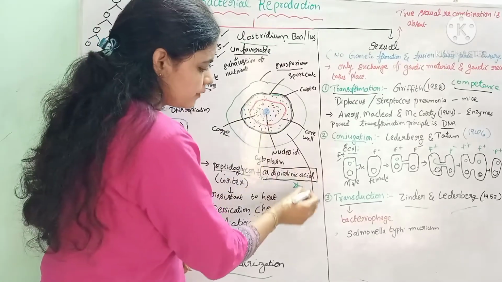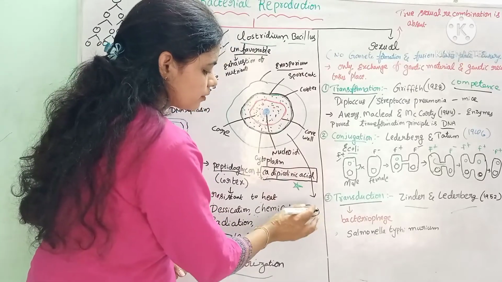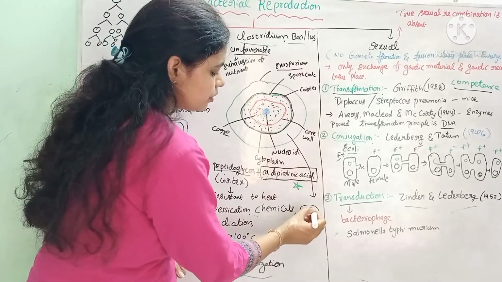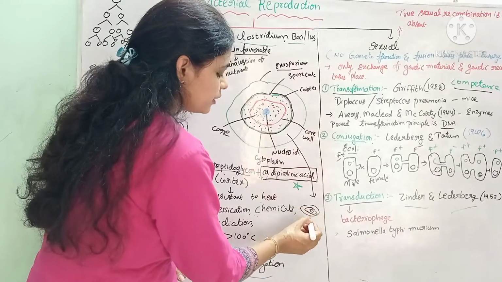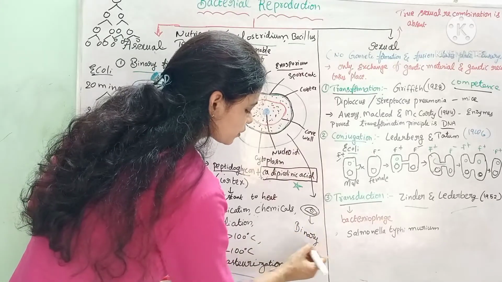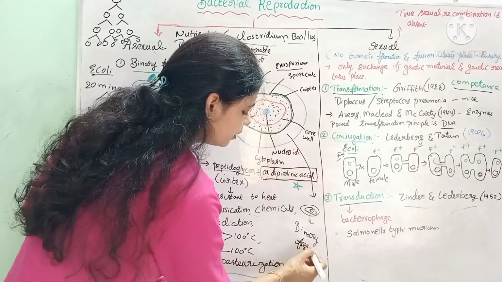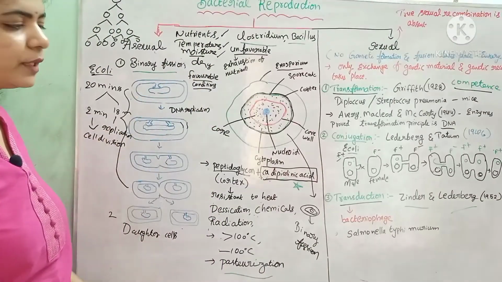The bacteria with the cell wall will be released, and that vegetative bacteria will undergo normal life like normal bacteria. It will undergo binary fission and divide normally and lead its normal life.